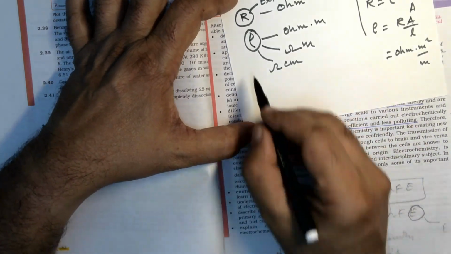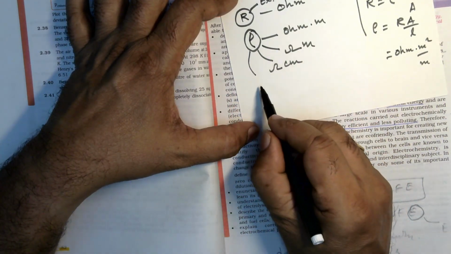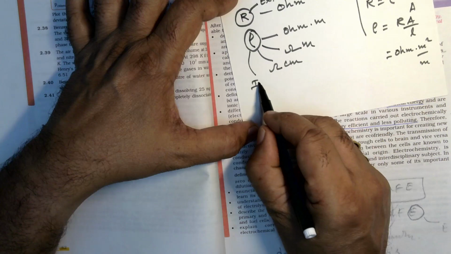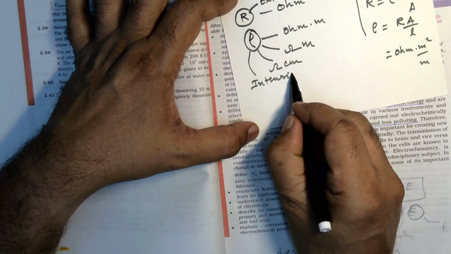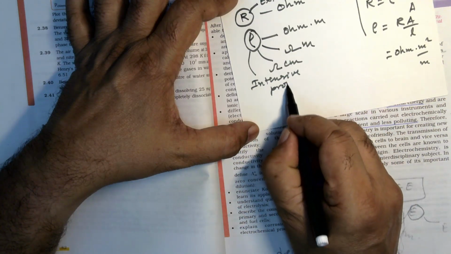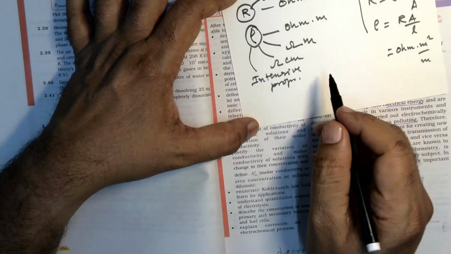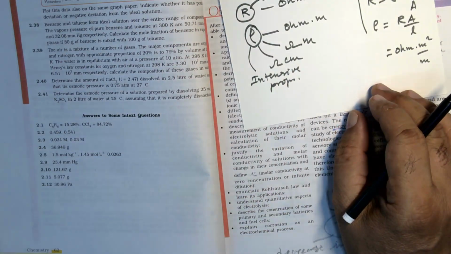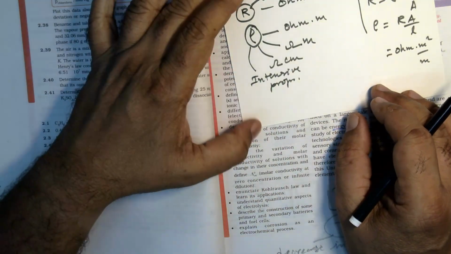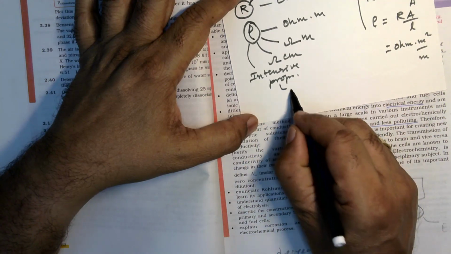Quantity. Whereas this one is a qualitative one, so it is an intensive property. It means it is constant. It is not variable with respect to the length and any other dimension. It is a natural property.